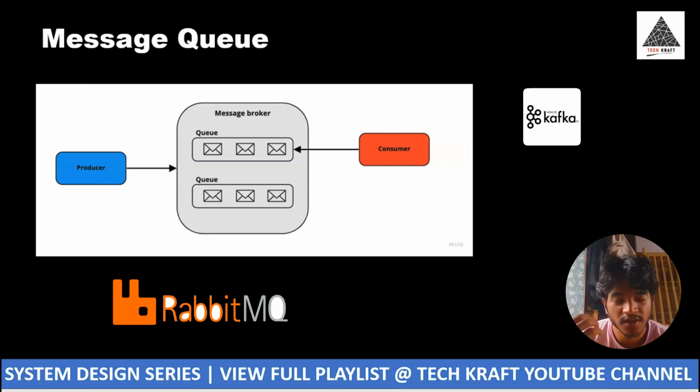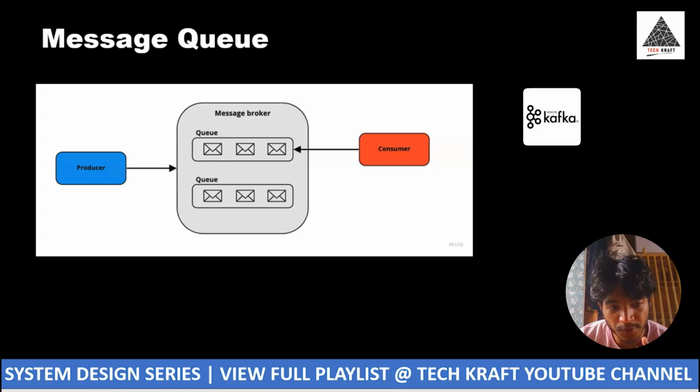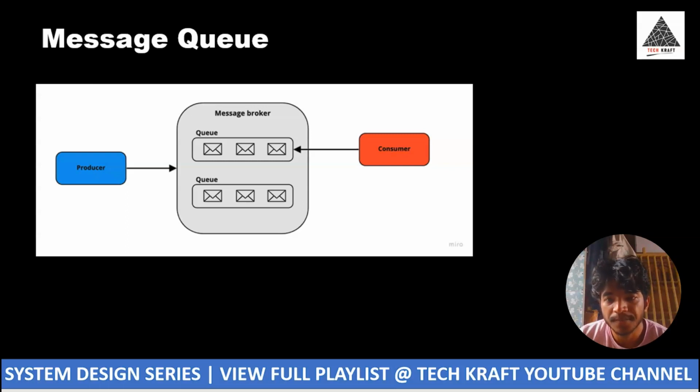There are different message queues available in the market, like Apache Kafka, RabbitMQ and Redis. These are the message brokers used in industries. Netflix uses message queues, and Paytm and other big applications use message queues for efficiency and scalability, because producer and consumer don't depend upon each other. The responsibility is completely taken by the message queue. The message queue takes the messages, and the consumer consumes the messages inside the queue.